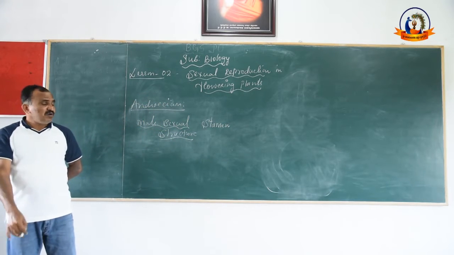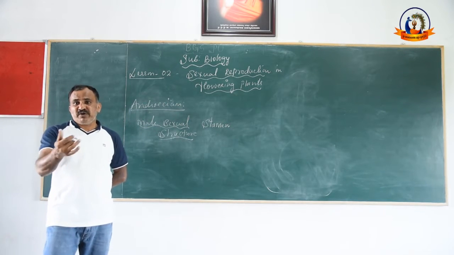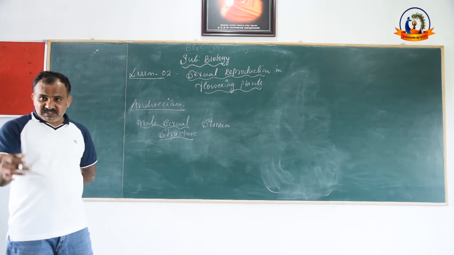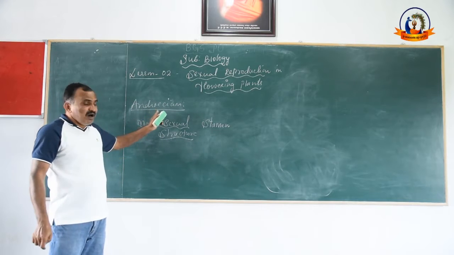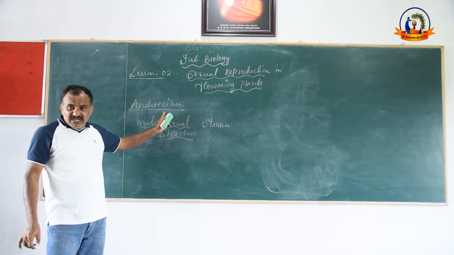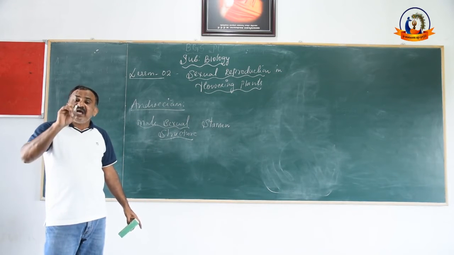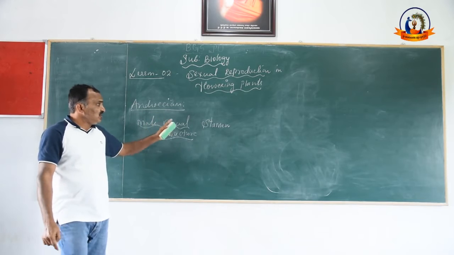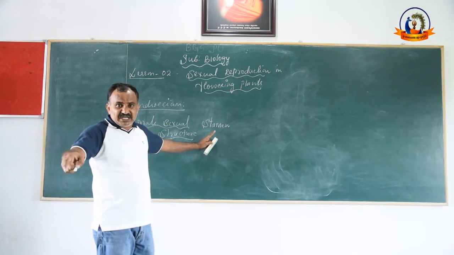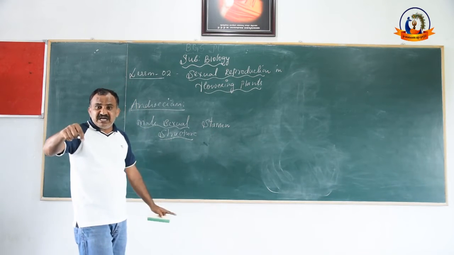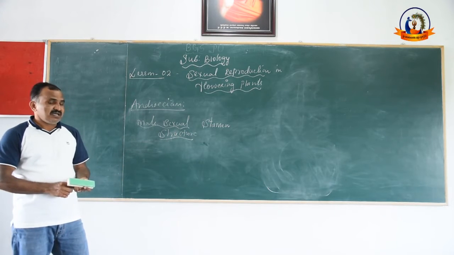A flower may have 2, 3, 4, 5 or more than 5 stamens. All these stamens are collectively called androecium, and one unit of androecium is called a stamen.